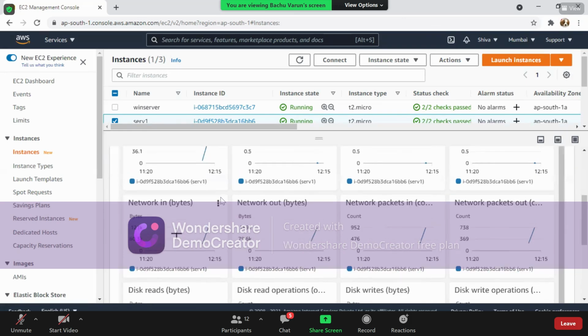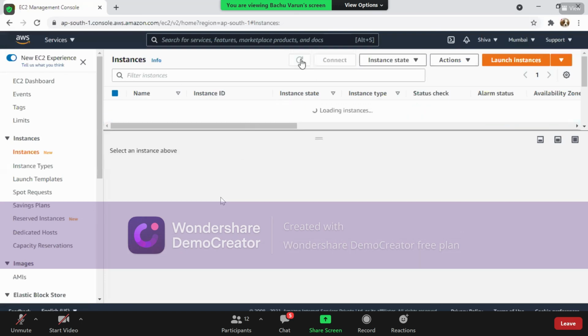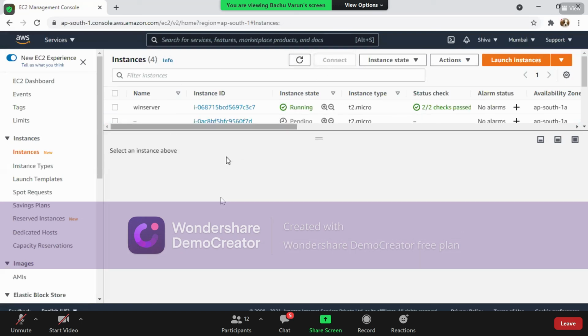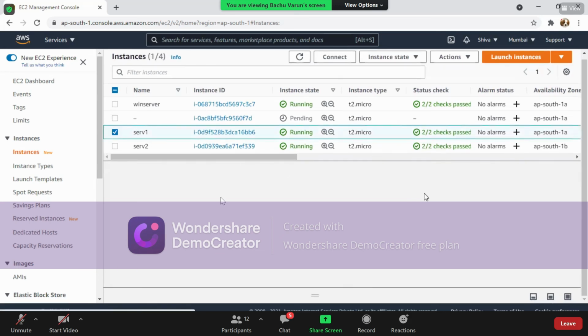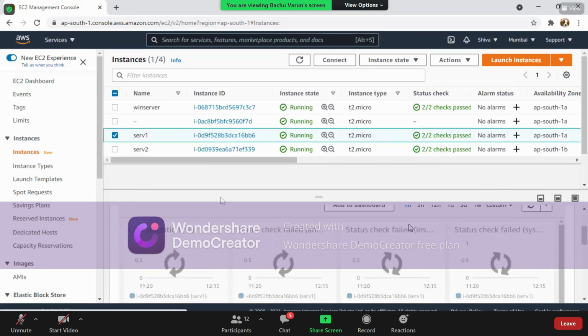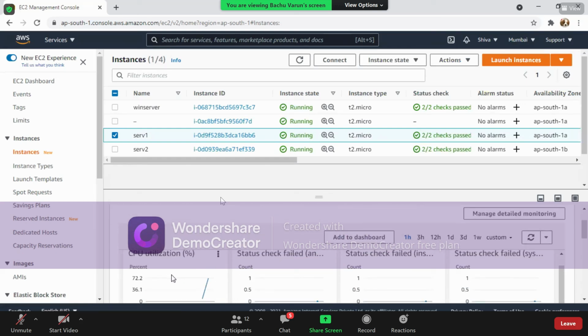So it is 72% and we have to experience automatically there should be instances created automatically. We can see there is one instance automatically created because the usage of this server has crossed more than 50%. More than 50% CPU utilization has been done, and because of which another server is created.